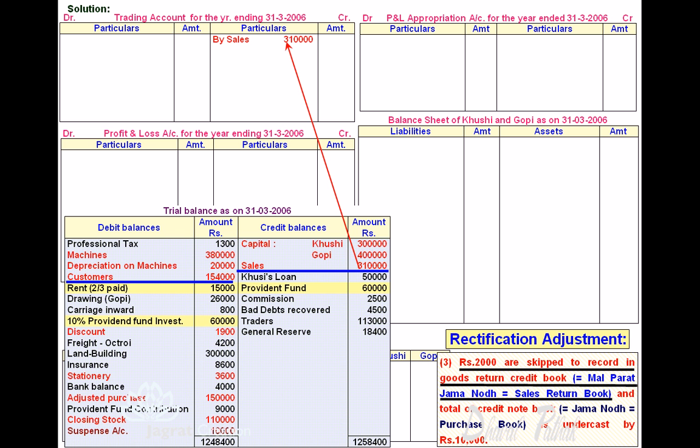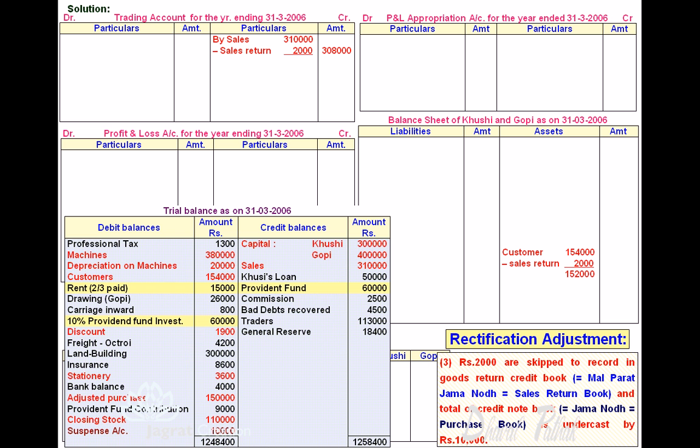Sales credited to trading account. Sales return not recorded is deducted therefrom. Customers' balance appears on the balance sheet asset side. And by sales return not recorded, if we record it, the amount recoverable from customer declines by 2,000. So 2,000 deducted from customer's balance, we get the balance of 1,52,000 for debtors, and that appears on the balance sheet asset side.